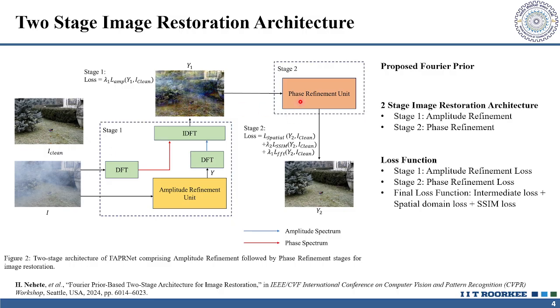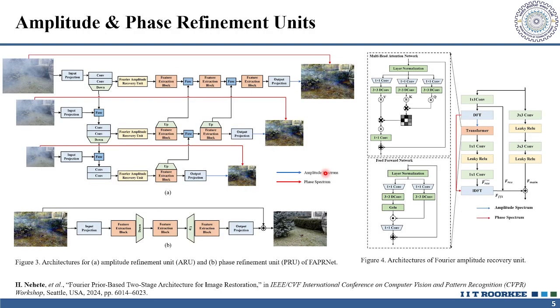Whereas in the second stage, we refine the phase spectrum and use loss functions as L1 loss between the output and ground truth, SSIM loss, and frequency domain loss. These are the architectures of the amplitude refinement unit and the phase refinement unit.